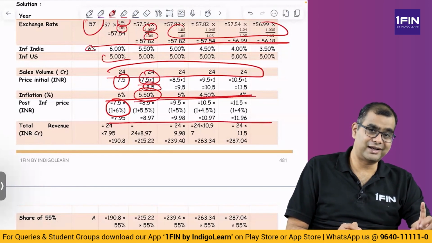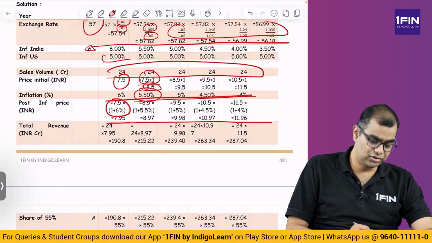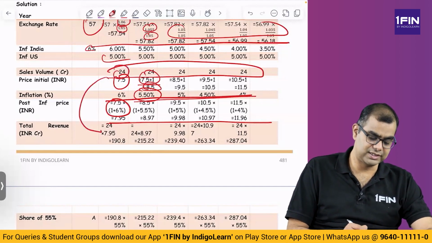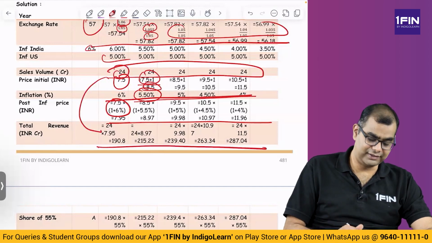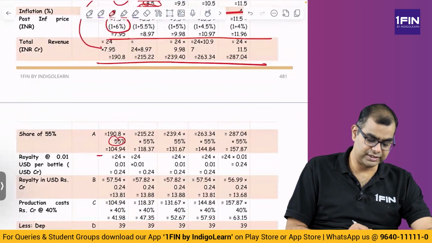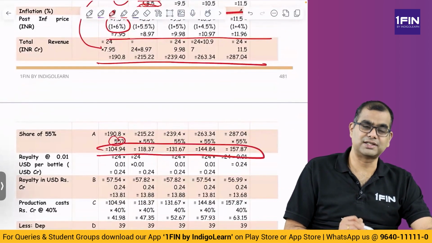Now what did they say? 55% of revenues are remitted to them. So you have to find out revenue. What is revenue? Your 24 crore units multiplied by this price, you get some revenue. That revenue you multiply by 55% to get your share of revenue that is remitted to you.